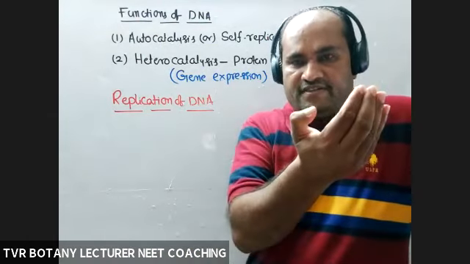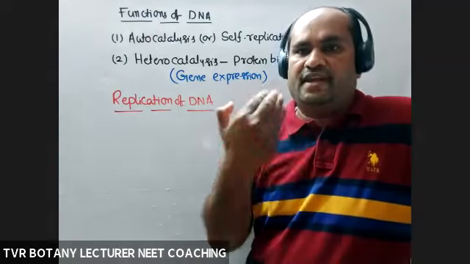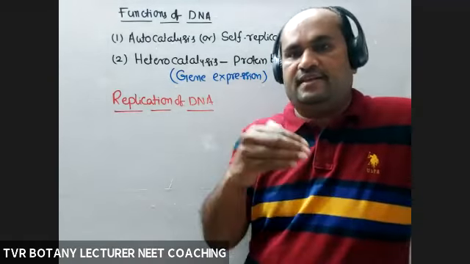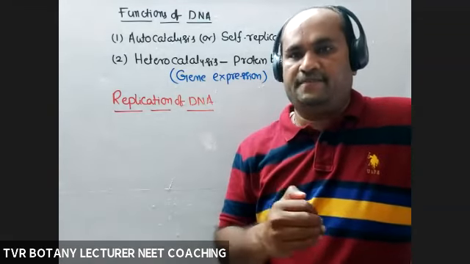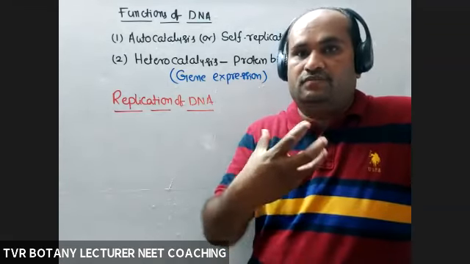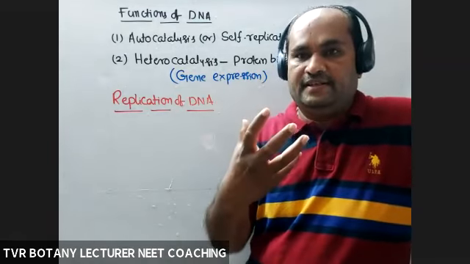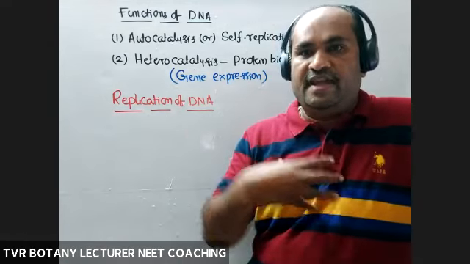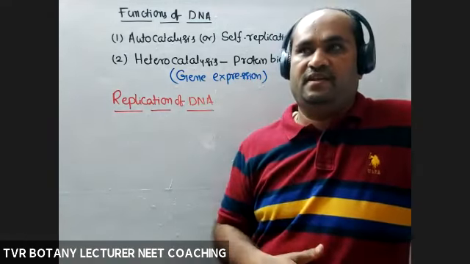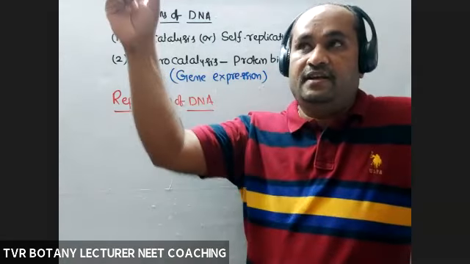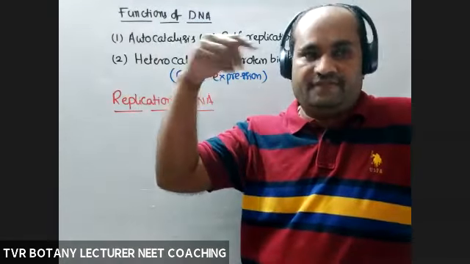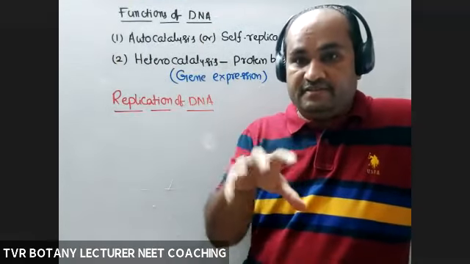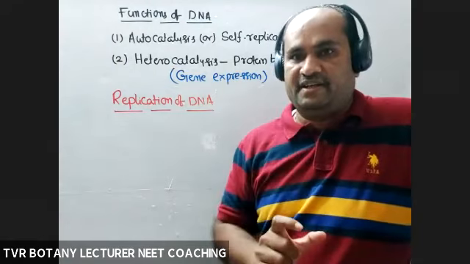If the nucleotide sequence of one strand is given to us, definitely we are able to prepare the complementary nitrogen bases opposite to the first strand. That is complementarity, base pairing. They explained that this was immediately suggested as a copying mechanism in the DNA molecule. If A is given, definitely you can say T opposite to A. If C is given, definitely you can say guanine. That's what they are explaining in that statement.